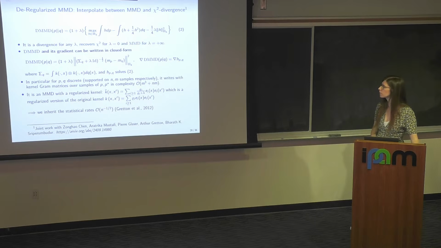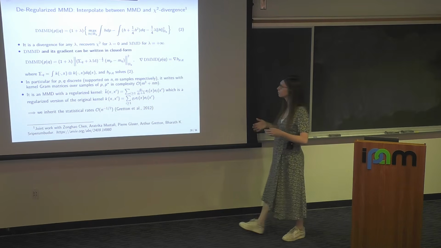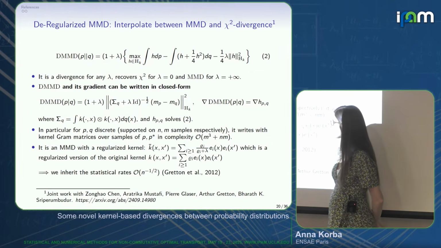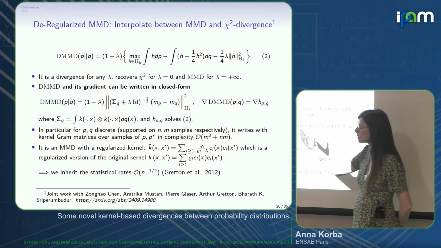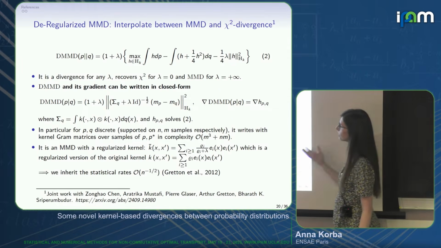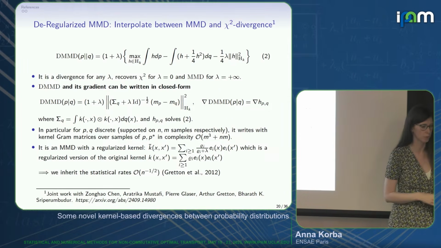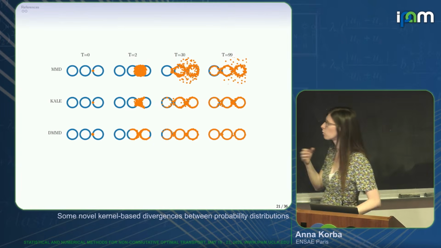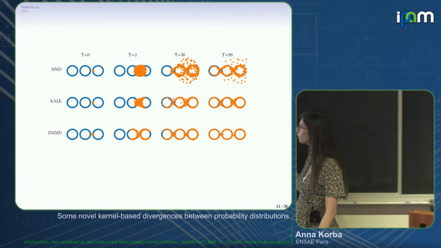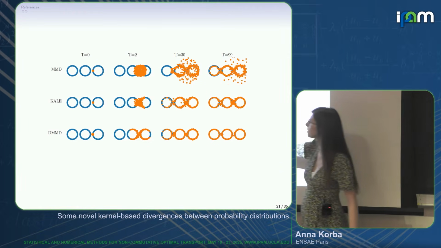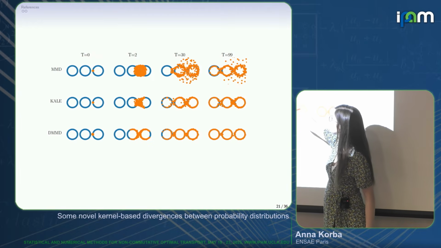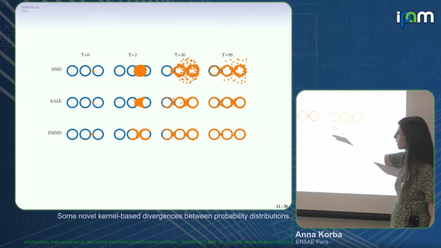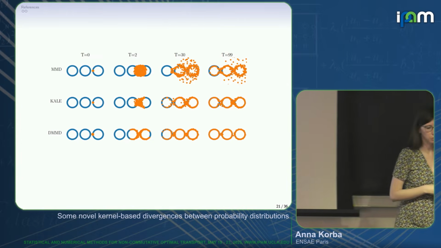What is nice is that it's an MMD with a regularized kernel. So I hide a bit the detail here. But in terms of statistical rate, we didn't have to do the job since it's an MMD. We inherited the rates derived by Arthur Gretton a few years ago, which are also independent of the dimension. And very briefly, this converges very well as well on the same examples. This is the DMMD. So basically, think of these two as the same objects. One is the KL, one is the chi-square, but with this RKHS regularization.